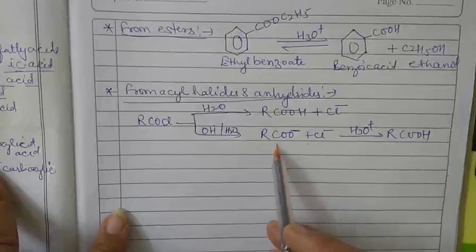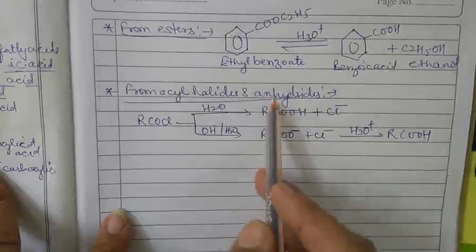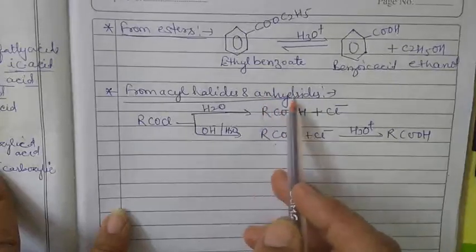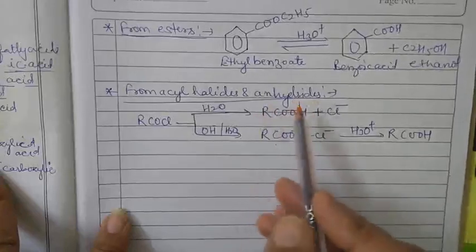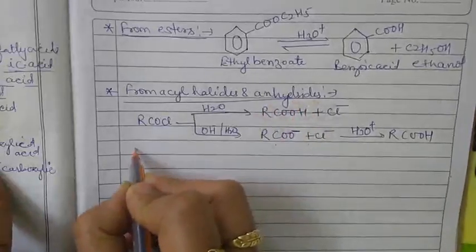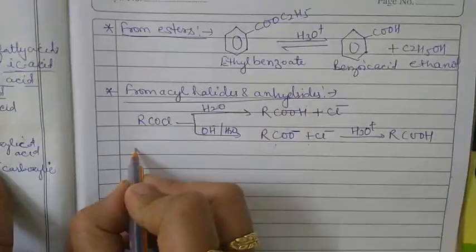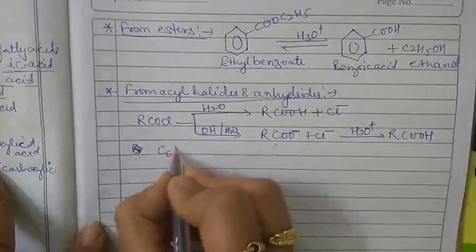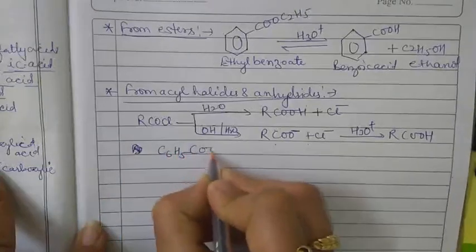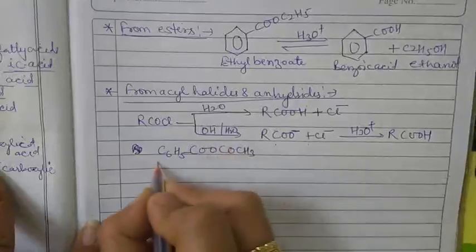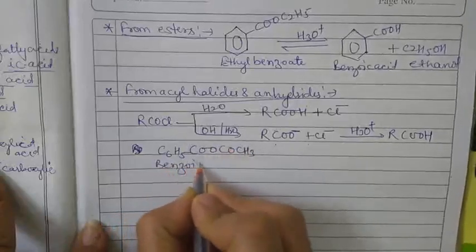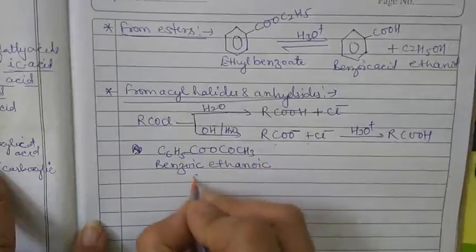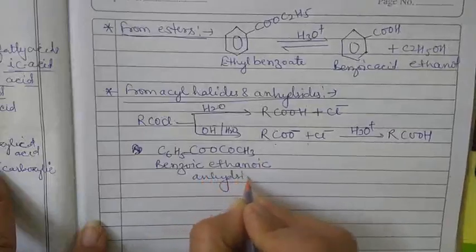Clear? Now let's take the example of the anhydride. Anhydrides, on the other hand, are hydrolyzed to the corresponding acid with water. For example, we have benzoic anhydride or benzoic ethanoic anhydride. The formula for benzoic ethanoic anhydride is C6H5COOCOCH3.